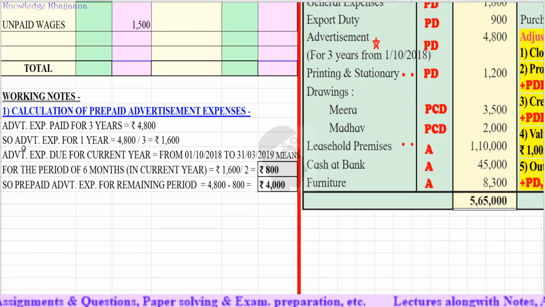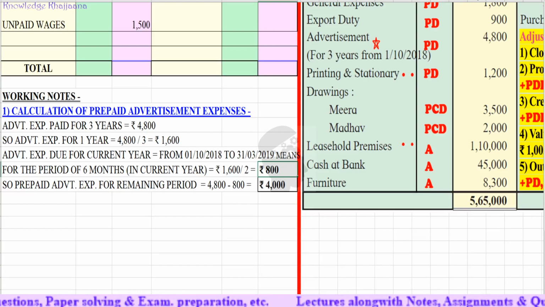Now advertisement expenses due for the current year, that is from 1st October 2018 to 31st March 2019, means for a 6 months period only in this year. Advertisement expense for 1 year is equal to 1,600. Then for 6 months, that is 1,600 divided by 2, is equal to 800. So rupees 800 are actually the advertisement expenses which are due for the current year only.